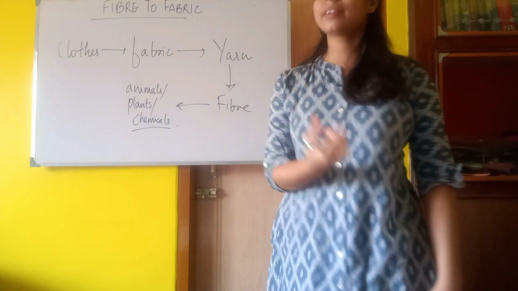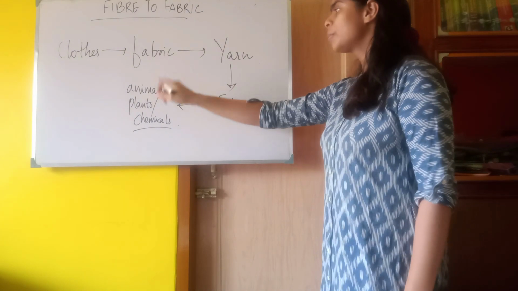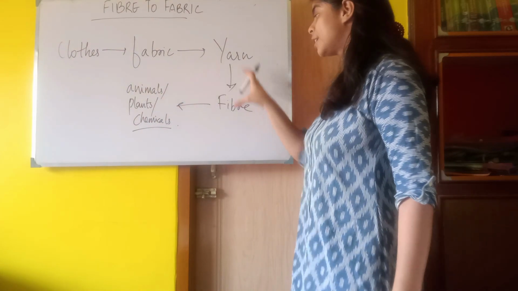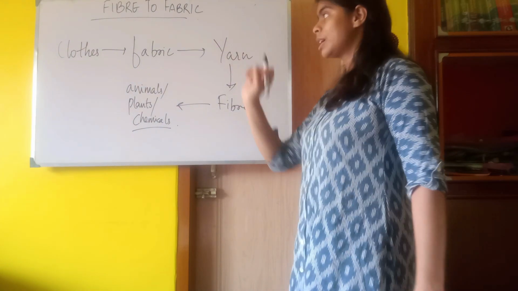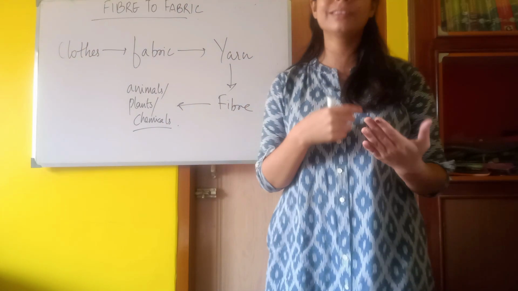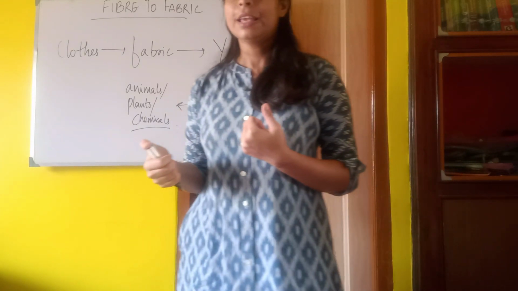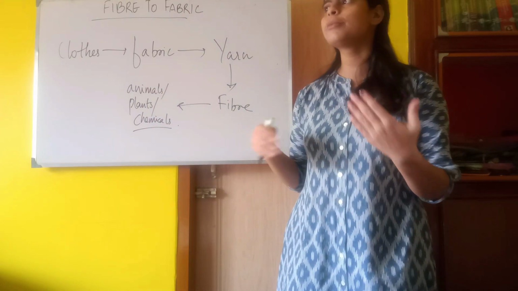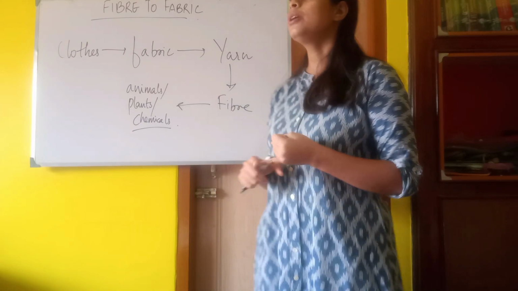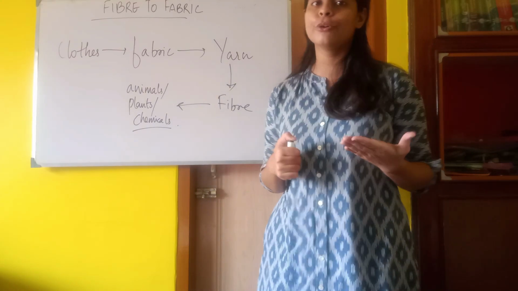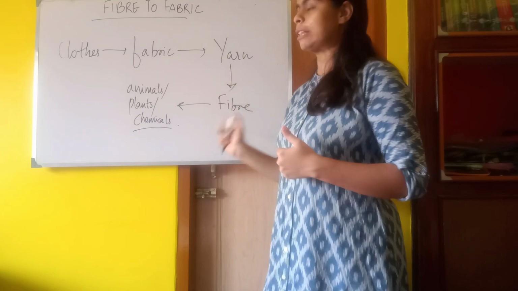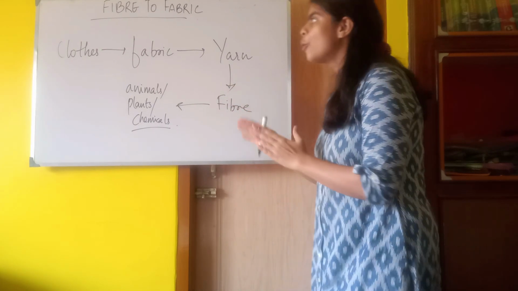We know there are various processes involved, from taking out the extract from the plants and animals, converting it to fiber, from fiber to yarn, from yarn to fabric, and from fabric to clothes. And we have learned those certain processes in class 6. The same way here also, for some of the fabrics like silk and wool, how we get this silk and wool and what processes are involved, we are going to study in this chapter. So this is the overview.